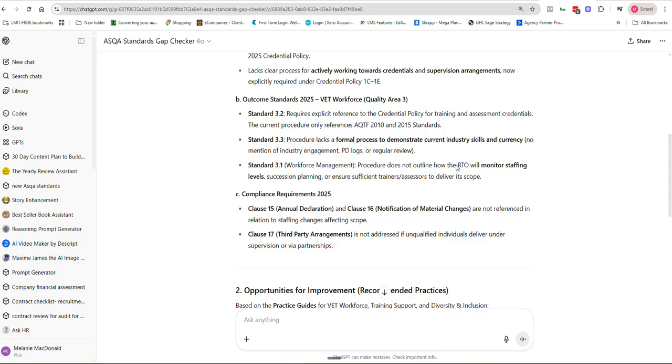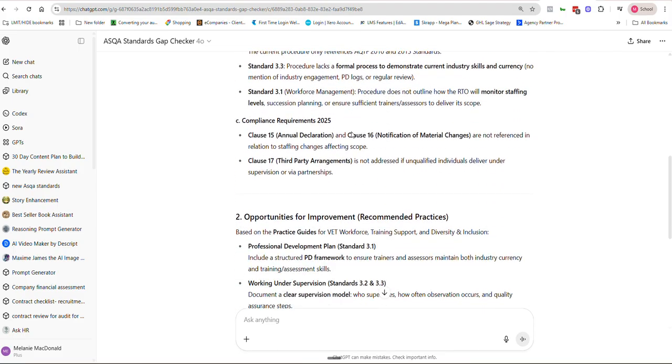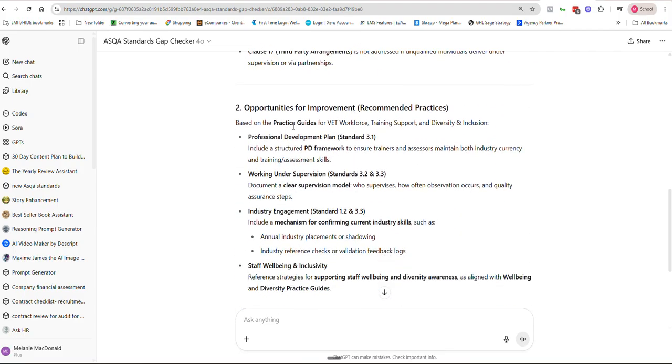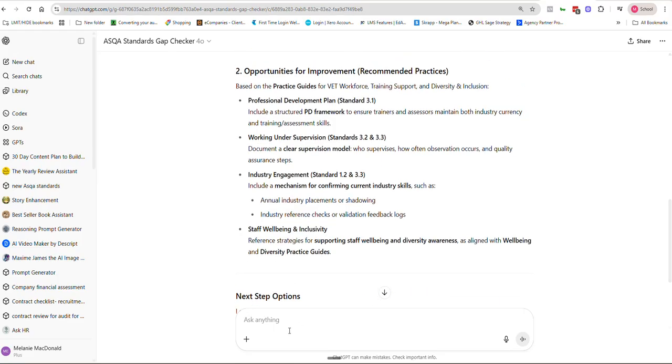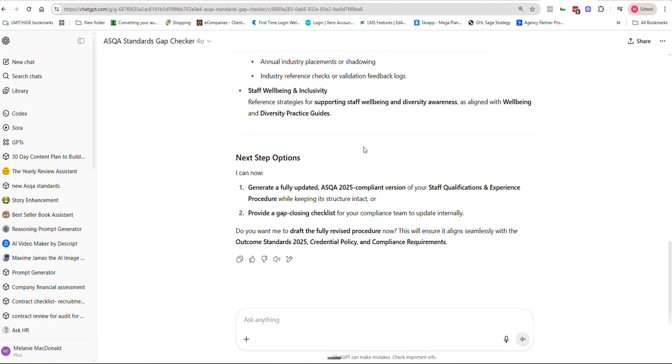So it basically goes through each of the standards and compliance requirements and says what's missing, and then says what we ought to do. Based on that, we should include a structured professional development framework, a working under supervision model, an industry engagement process, and some information about staff wellbeing and inclusivity. Now, if you don't agree with that, you can tell the chatbot, I don't want to include working under supervision, or whatever. You can make whatever changes, but for the sake of this exercise, we're going to accept all of its recommendations.